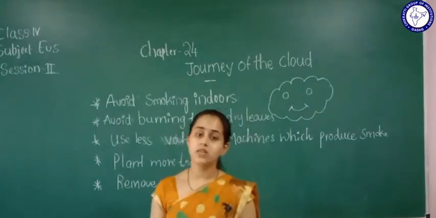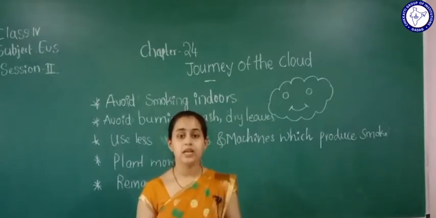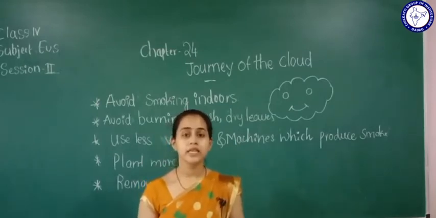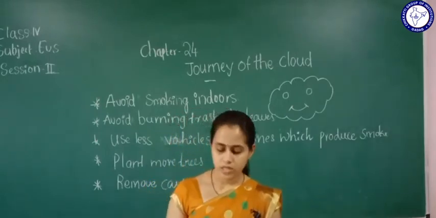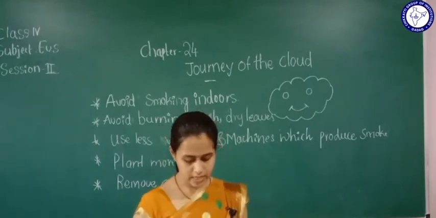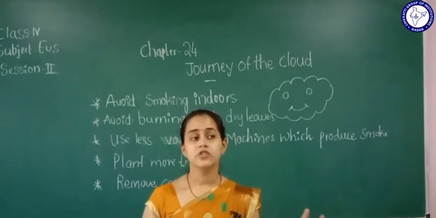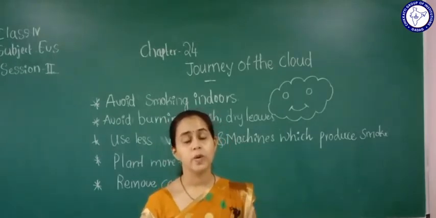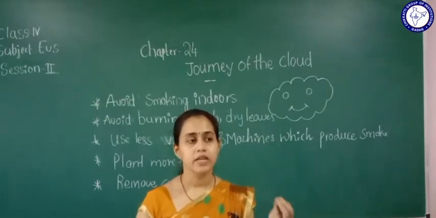Now see the third picture. What is there? It's raining, right? So when it is raining, what season is it? Rainy season, right? See, the trees are bending when the wind is there.